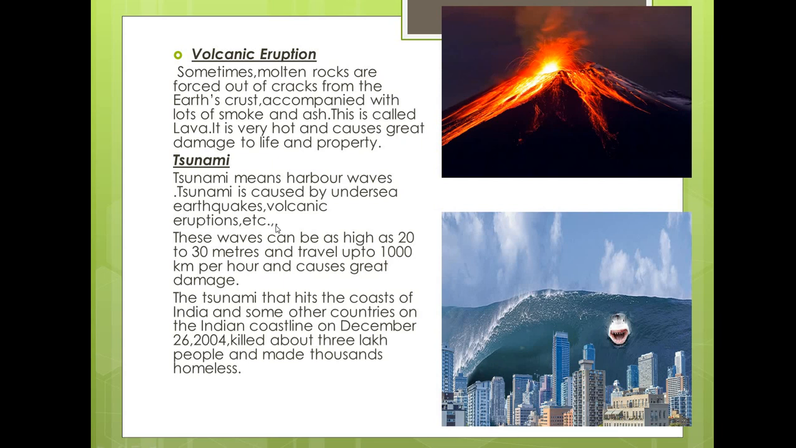Tsunami means harbor waves. Harbor waves mean the high tides that will destroy the seashore. That kind of waves are known as what? Tsunami. So okay, a tsunami is caused by undersea earthquakes, the earthquakes which happen under the floor of the sea, and the volcanic eruptions which happen under the sea. They will cause the tsunami. These waves can be as high as 20 to 30 meters.